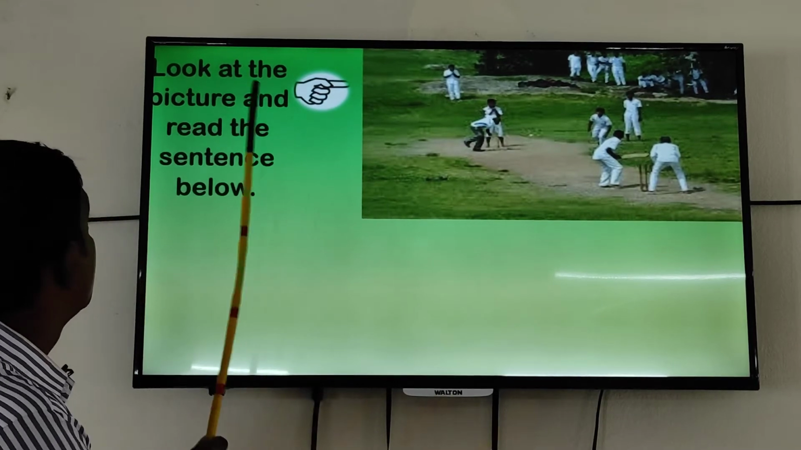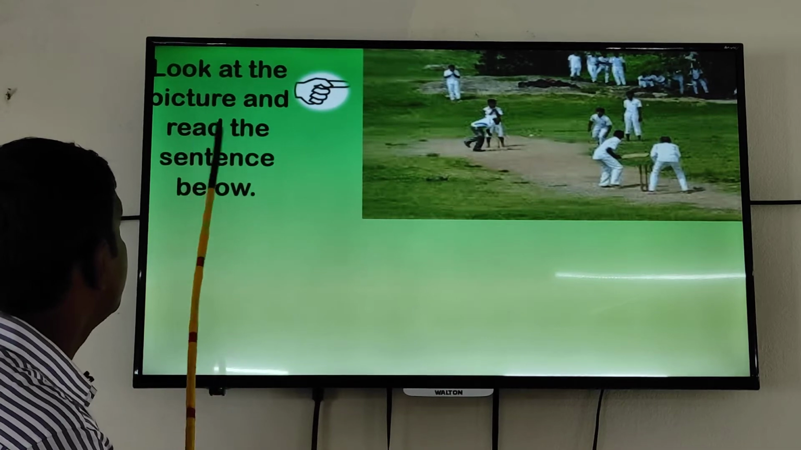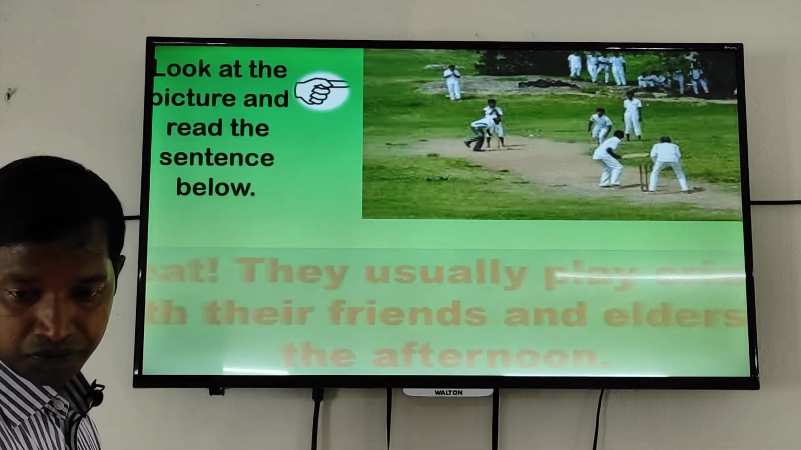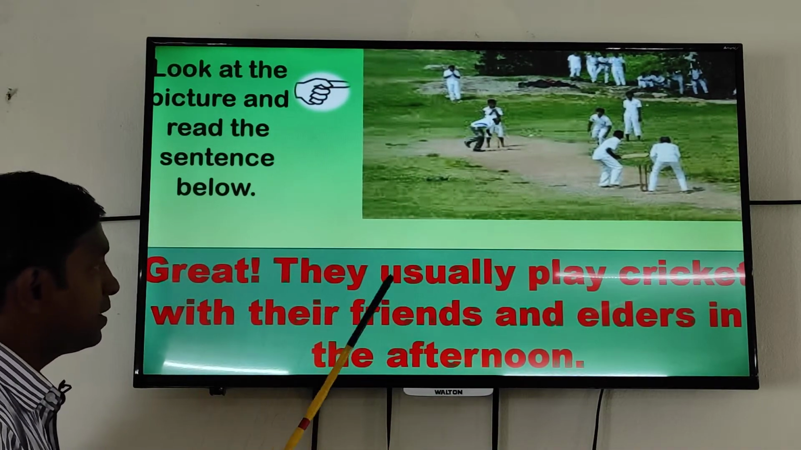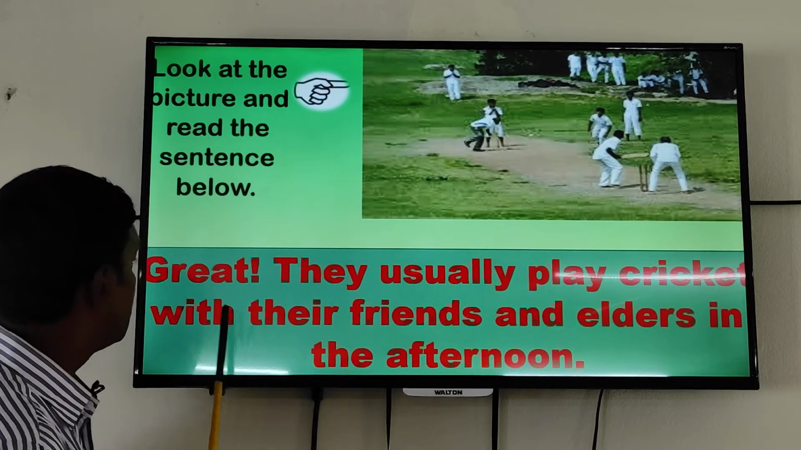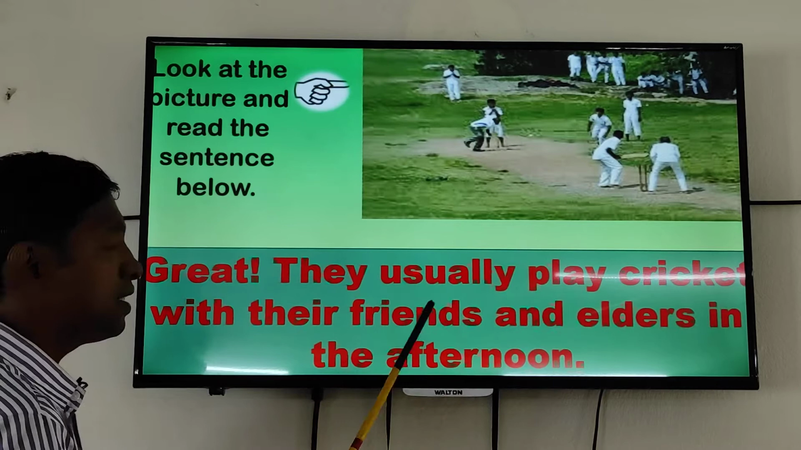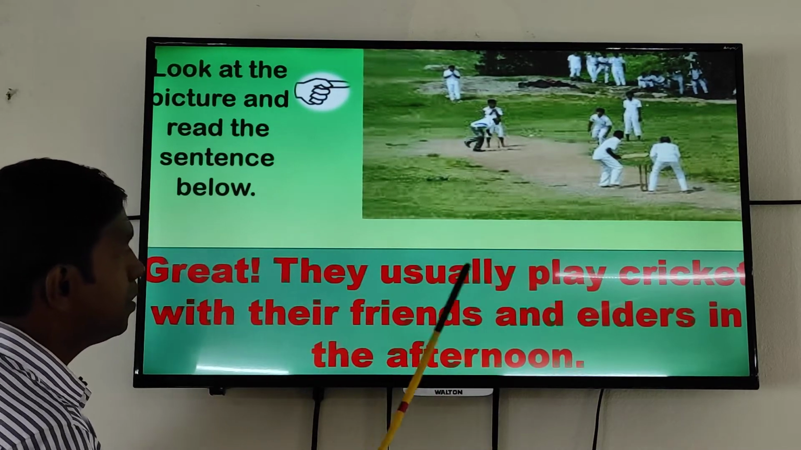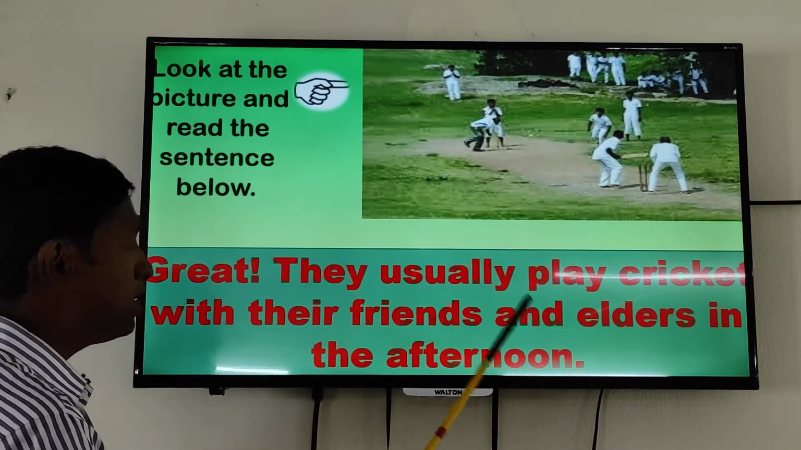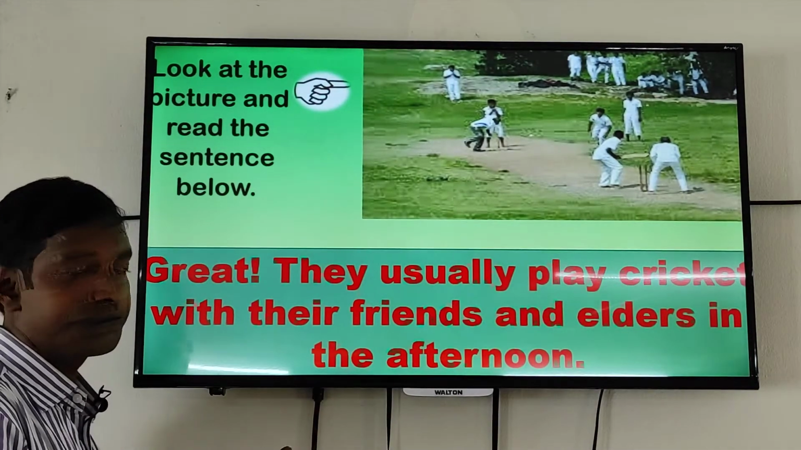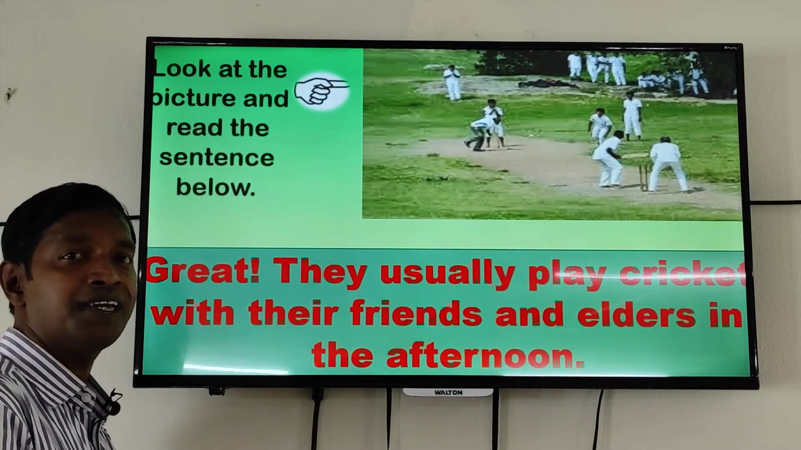Dear students, look at the sentence and look at the picture and read the sentence below. This sentence is: They usually play cricket with their friends and elders in the afternoon. In this sentence, there are 13 words. All the words are meaningful, so these meaningful words make a sentence.